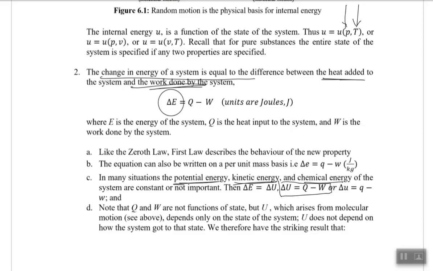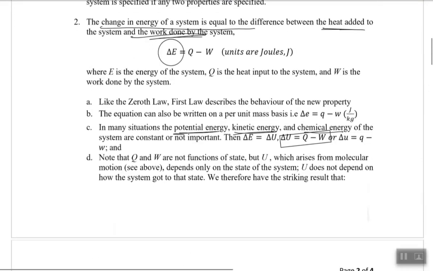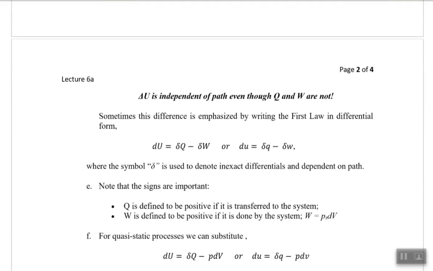So for the control mass system, the change in internal energy is equal to the heat supplied minus the work done. Now note these two different properties in it, the heat supplied and the work done.